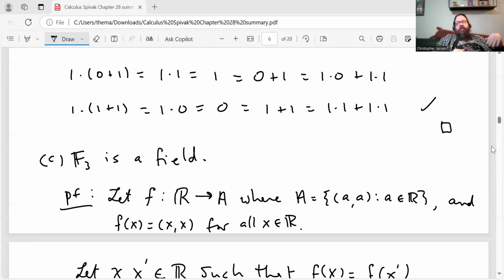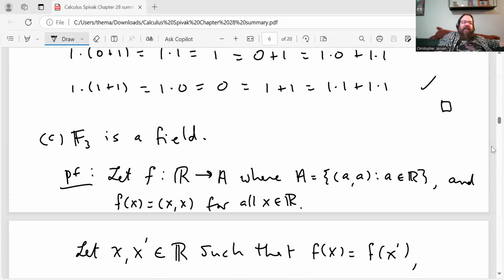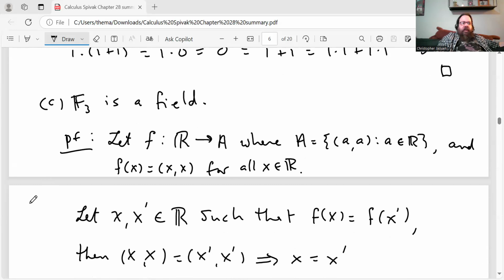That's the way you should do it. So just do what I say, not what I do. But I just wanted to show you a different kind of proof here. So here I used more of an algebra proof that you see in an algebra book or something.